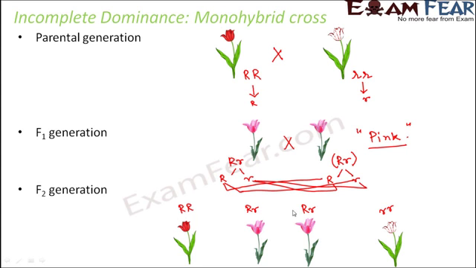So this was red because both are capital R. This was white because it is homozygous and both are small r, but this was the heterozygote, and that is why this was pink. So basically the process of crossing remained the same, but here we saw that there was no complete dominance. It was not that red color dominated over the white color. Instead they both blended together to form pink flowers. So that was seen in case of incomplete dominance.